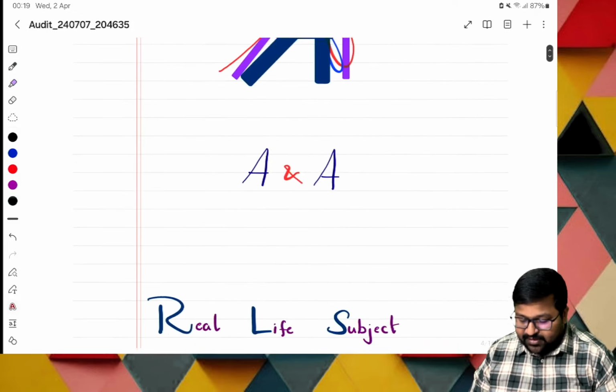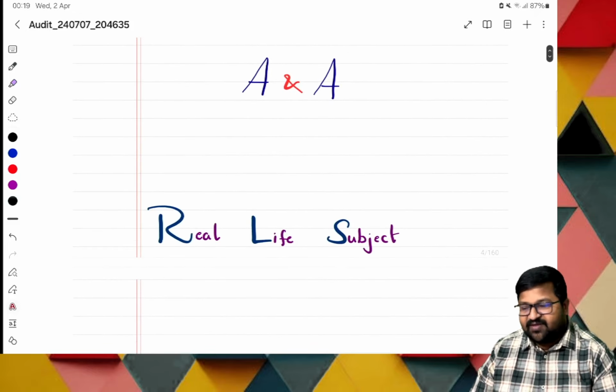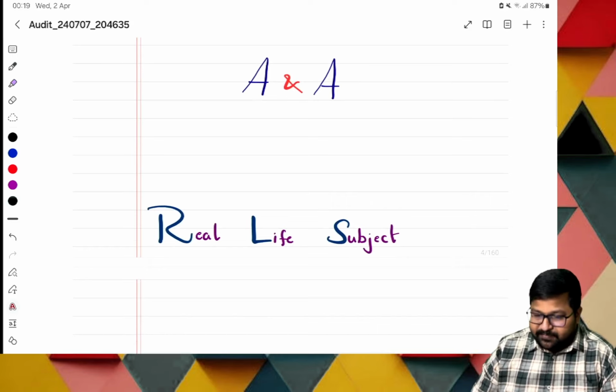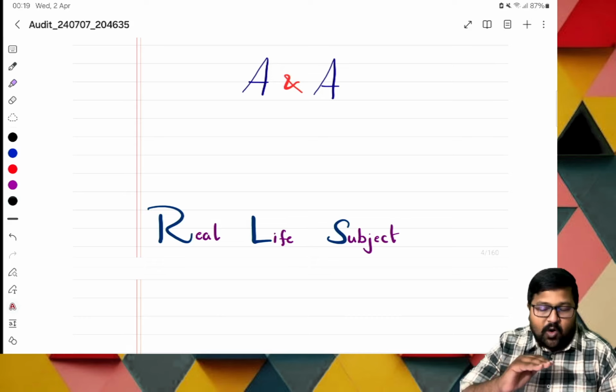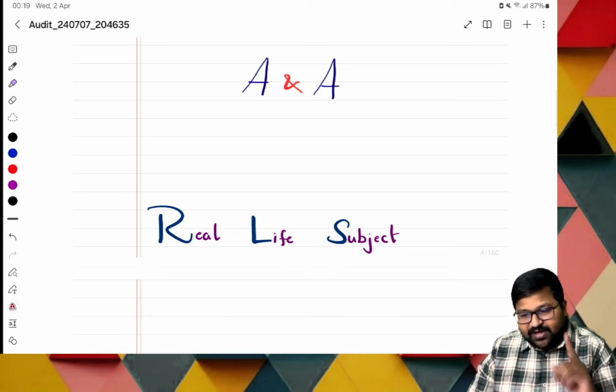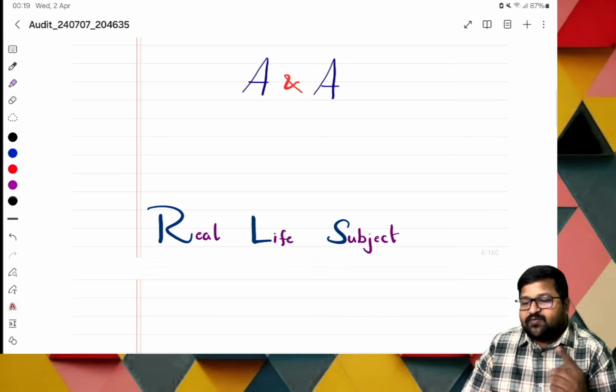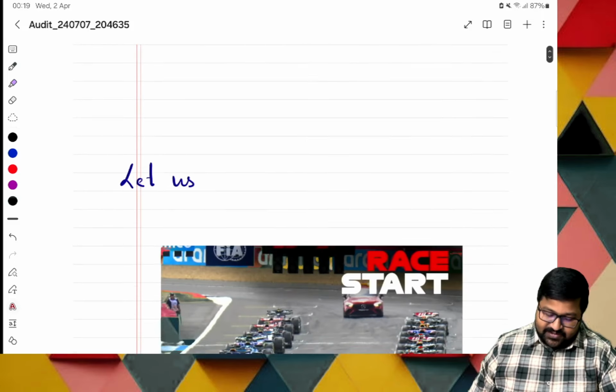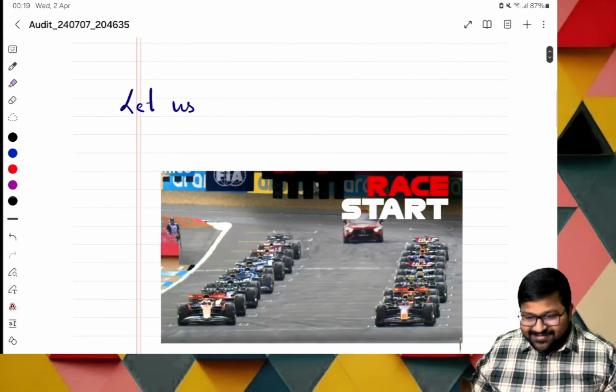Now let us go into the subject. This is a real life subject. Normally, the best real life subject is audit. In audit, you can cover all the subjects. You need all-round knowledge of CA inter subjects, then you can do the best auditing. So let us start our race, shall we?